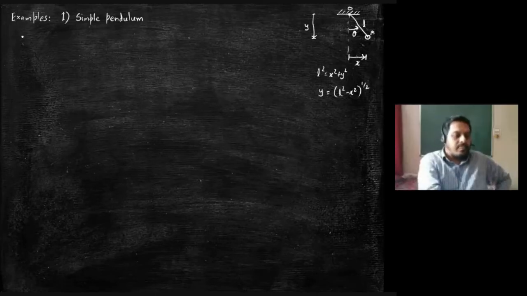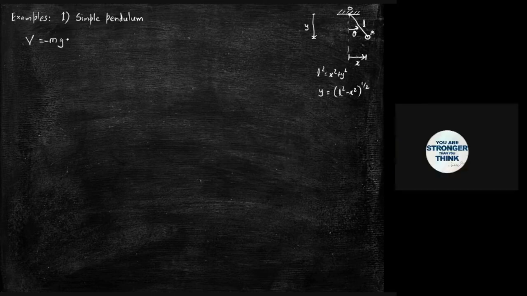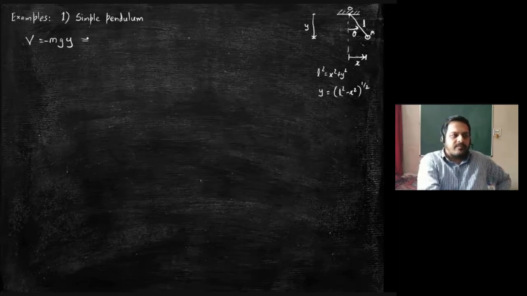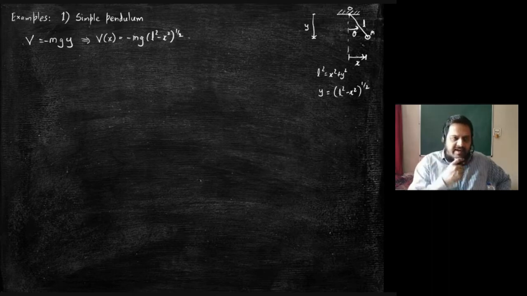Now, what is the potential energy? Minus mgy. y is measured downward, that is why you have a minus. Which becomes, therefore, if you want to write V as a function of x, minus mg times L square minus x square to the power half. Agreed?